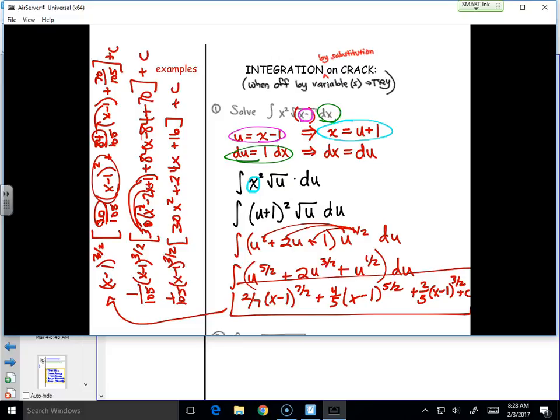I can take out of everybody what? 4? No, 2? Oh, that's it? That's kind of lame. So I can take out a 2, and all of a sudden, this all is going to become 15x squared plus 12x plus 8. Take out a 2.